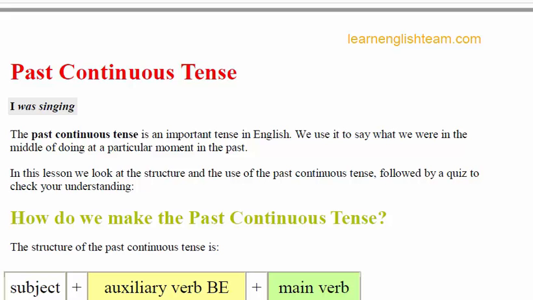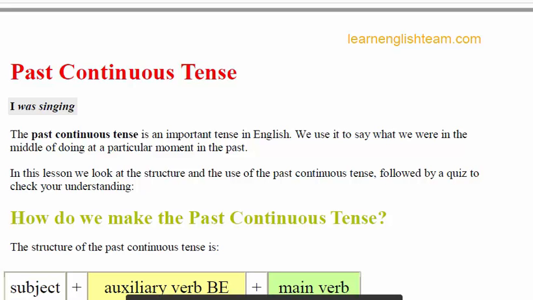After discussing the definition, the past continuous tense is also an important tense in English. We use it to say what we were in the middle of doing at a particular moment in the past. So something happening or ongoing in the past we will discuss in this type of tense. In this lesson we will look at the structure and the use of the past continuous tense.